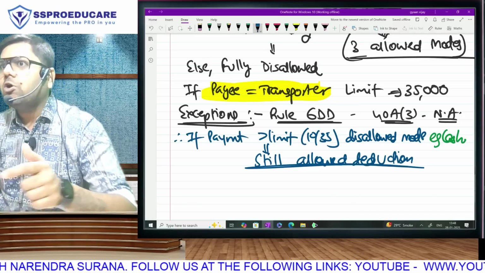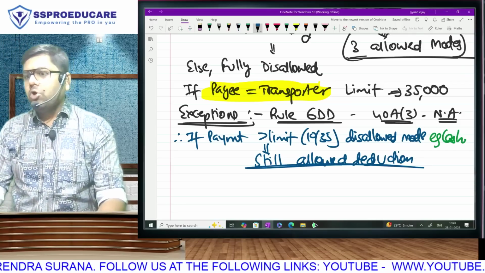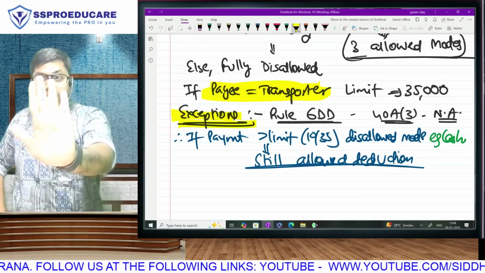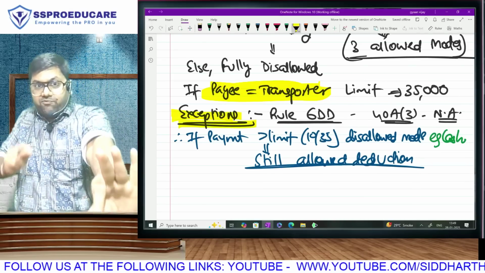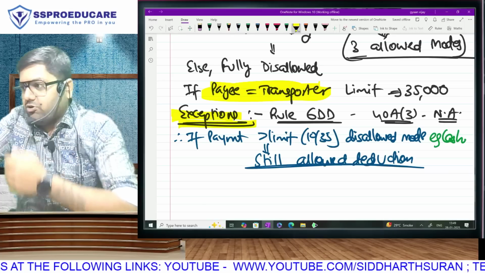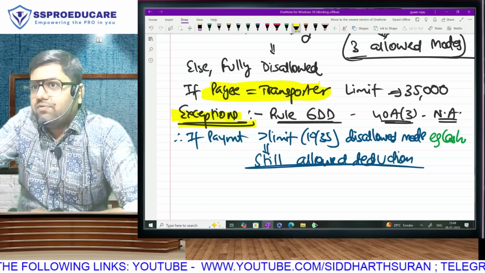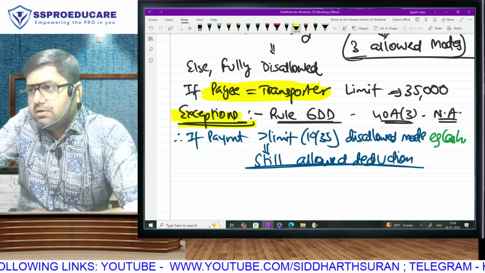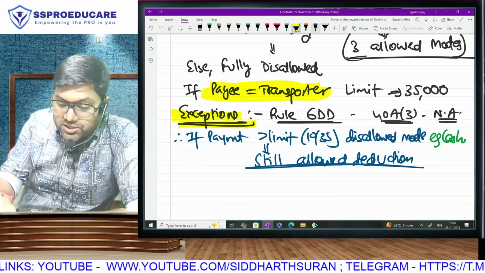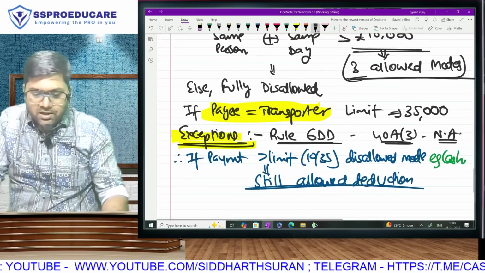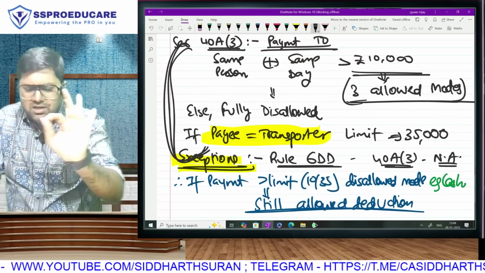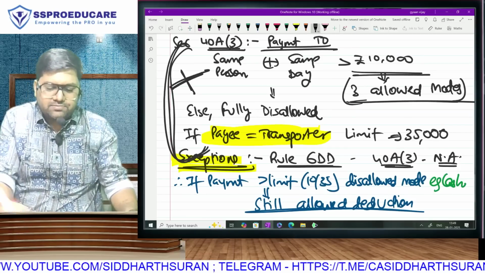So, bro, not disallowed means what? Allowed. Do you understand the meaning of this word now? So listen. In normal cases, if we make payment of more than 10 or 35 in cash, the expense will become disallowed. But in these cases, the expense will still be allowed. So what is your approach as a student in the CA exam? If the question comes on this part, see, it's an expense, it will be debited only on this. If the question comes on this part, you have to add.